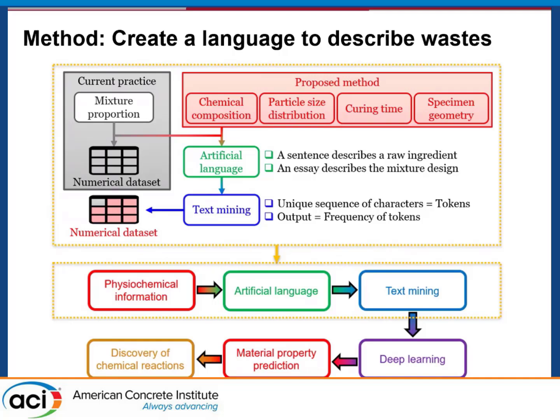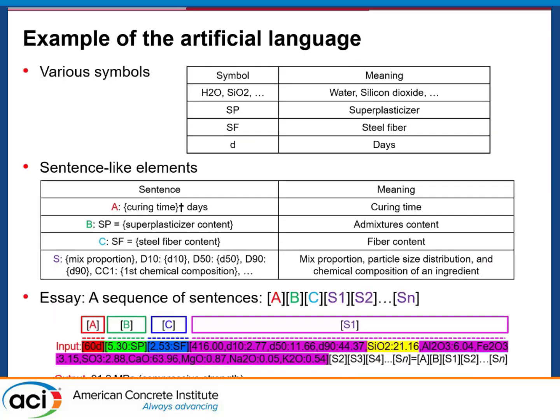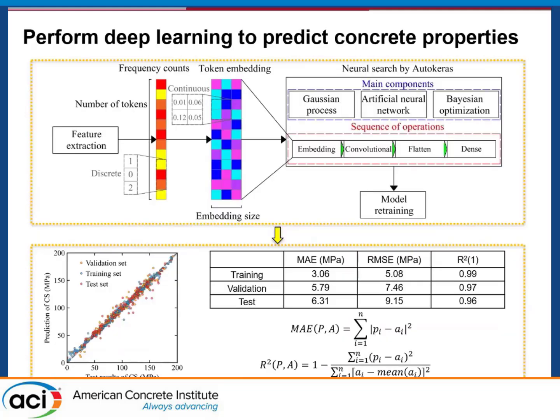So we developed an artificial language processing method. We design an artificial language which can be utilized to describe their chemical and physical information. And then we include this kind of information as the input information. For example, the different types of chemical composition information could be described in this way, like a computer language. And then this computer language can be converted to numerical data. Then this numerical data can be analyzed by the machine learning model.